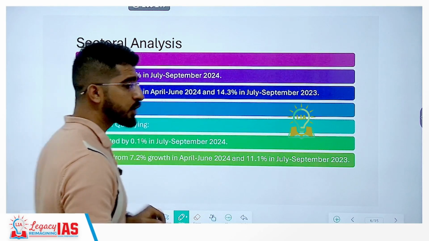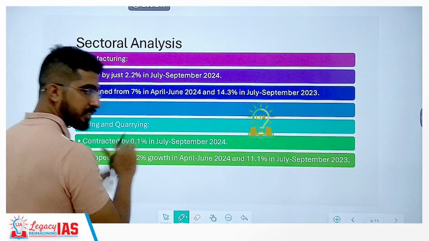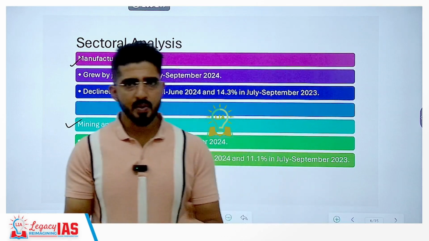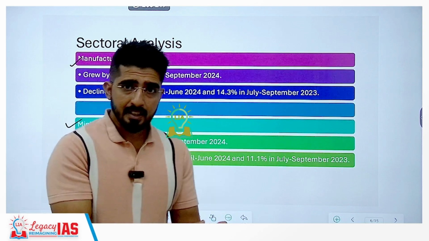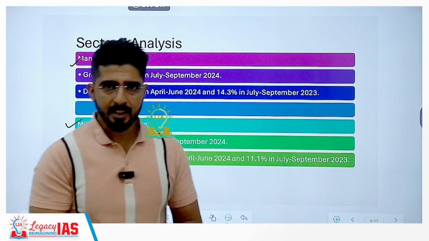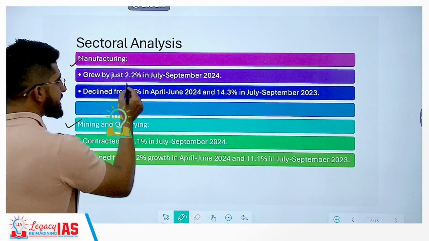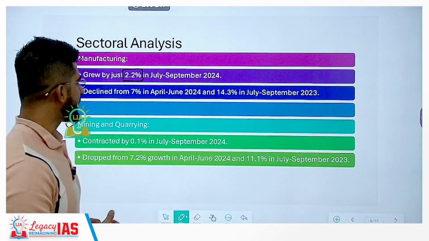When we do the sectoral analysis, we see mostly the manufacturing sector and the mining and quarrying sector. And we have other sectors as well. We have the agriculture sector, the services sector, which we are going to look at later, and the construction sector. When we look at the manufacturing sector, as I told you, it is in the positive. It grew by 2.2% in this quarter.